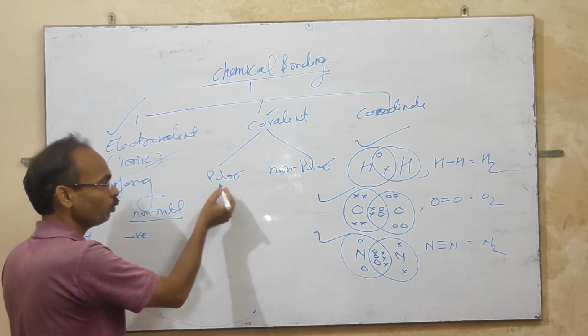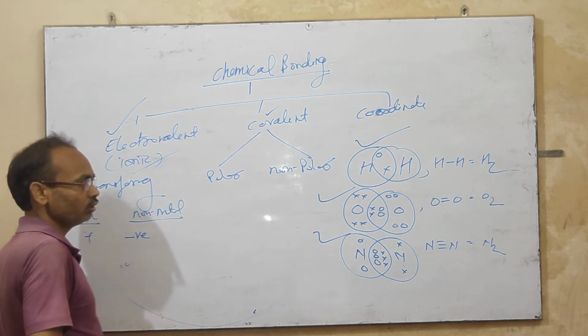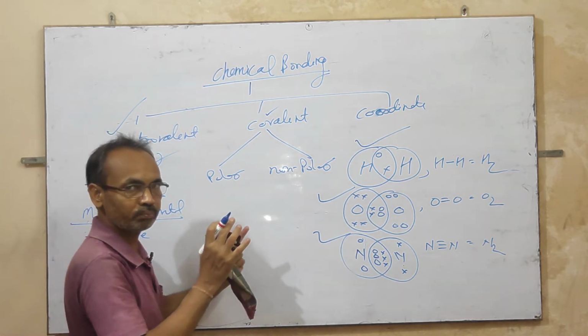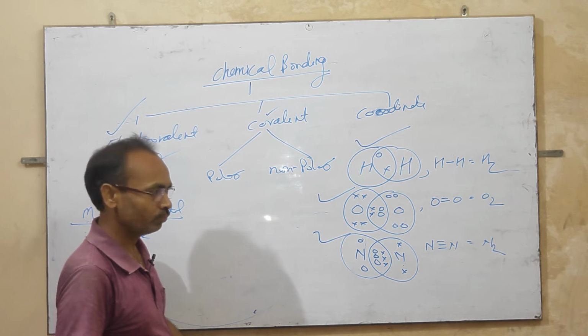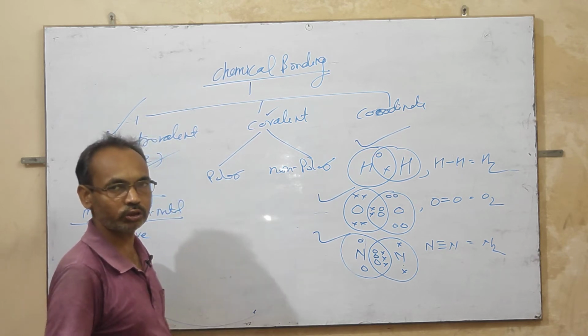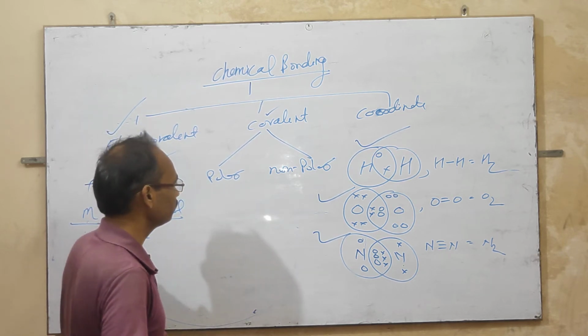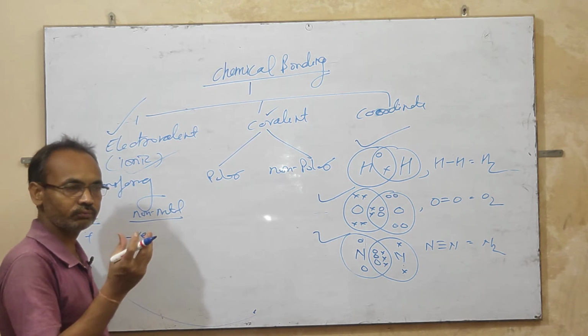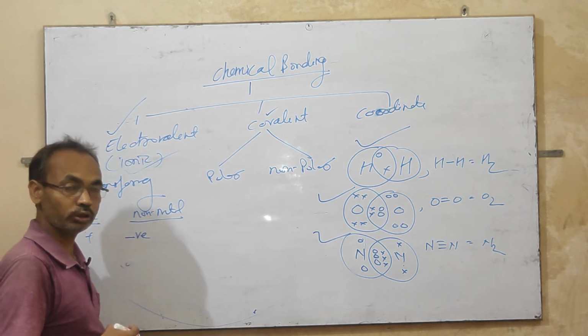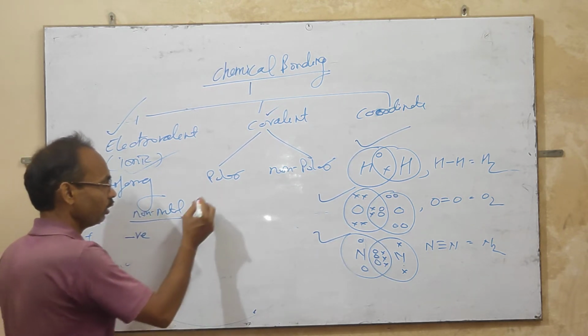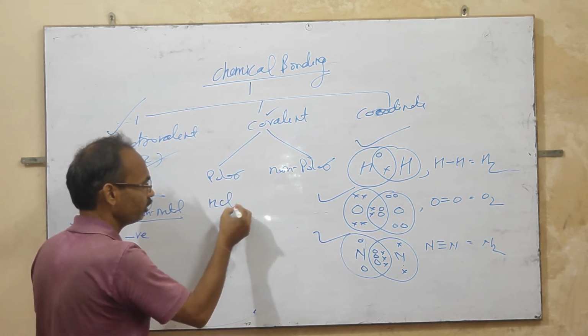What is the polar covalent bond? If sharing of electrons is done with a greater electronegativity difference, then the shared electrons attract toward the more electronegative element. Example, formation of HCl.